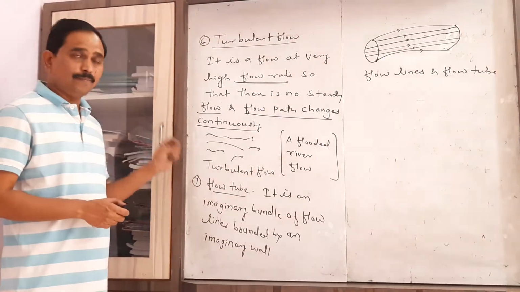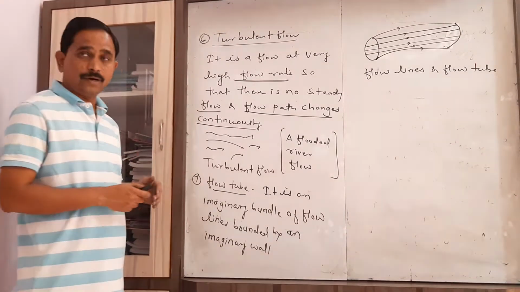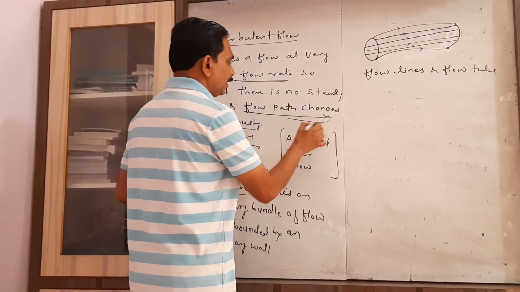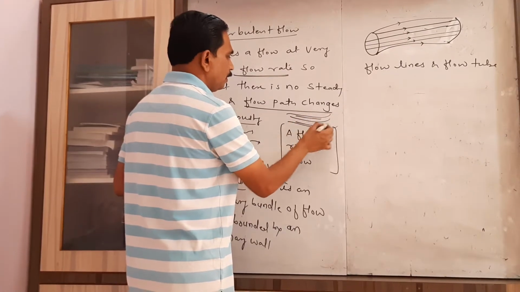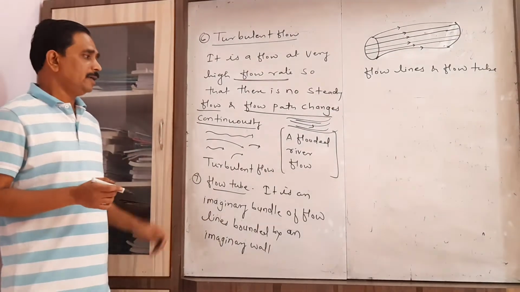A very simple and familiar example of turbulent flow is the flooded river. When the water in that flooded river flows, the flow of that water is not steady, it is turbulent.